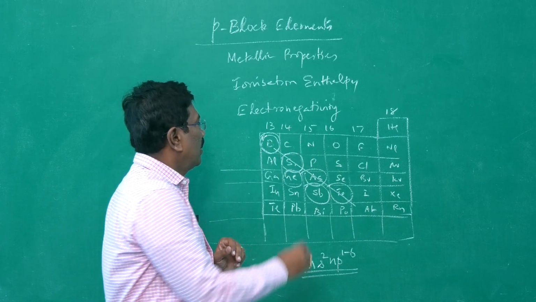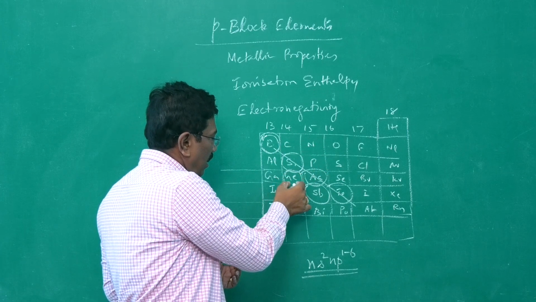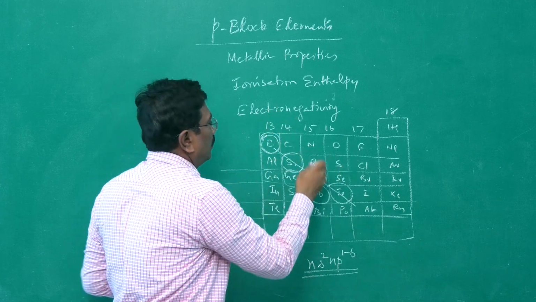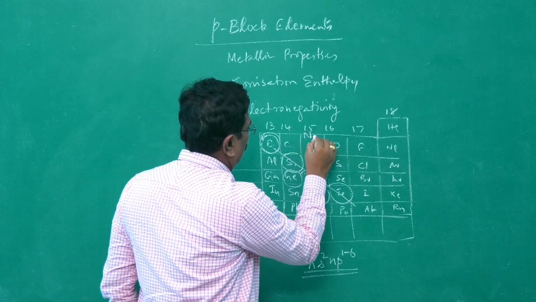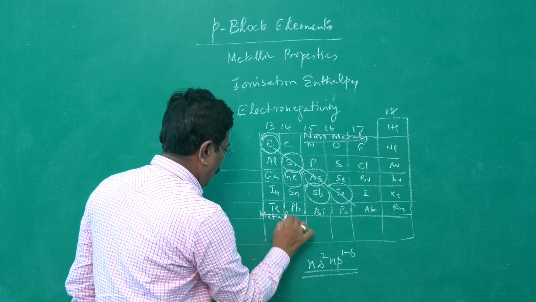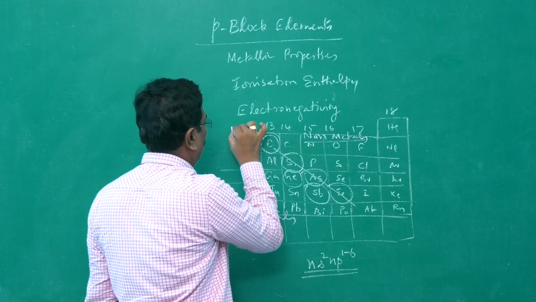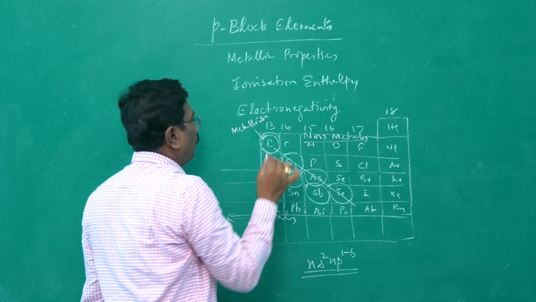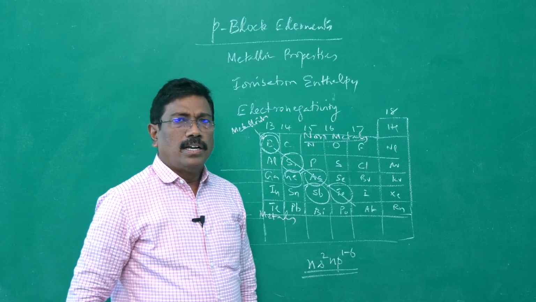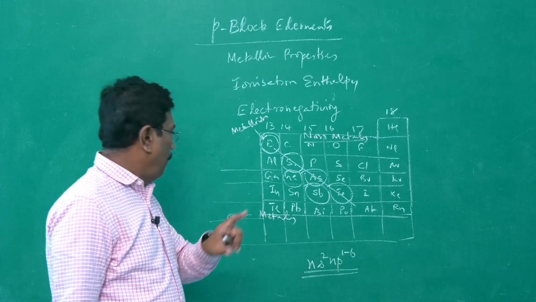In the 14th group, carbon is a non-metal, silicon and germanium may be considered as metalloids, and tin and lead are metals.